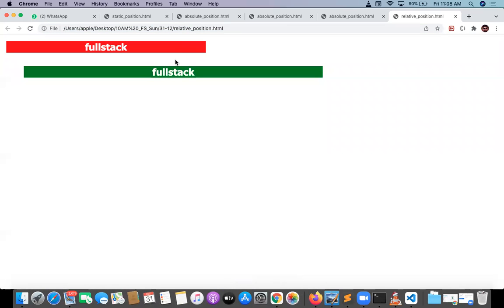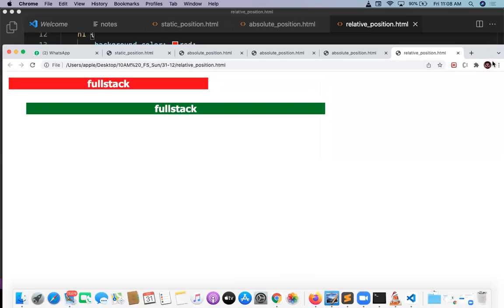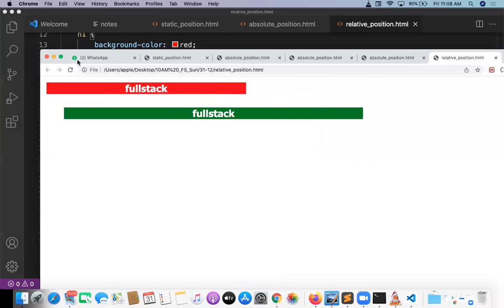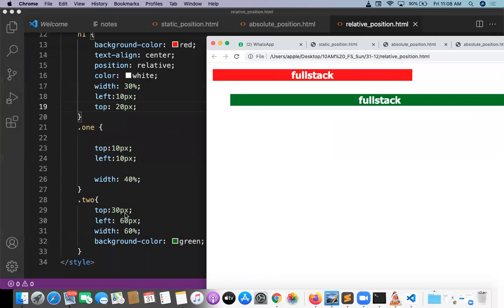That is possible, but the second element is taking top value 30 pixel from the adjacent element. There is no adjacent element on the left side. Basically, the left side adjacent element is only the body. There is no adjacent element on the left, so it is actually taking left from there.